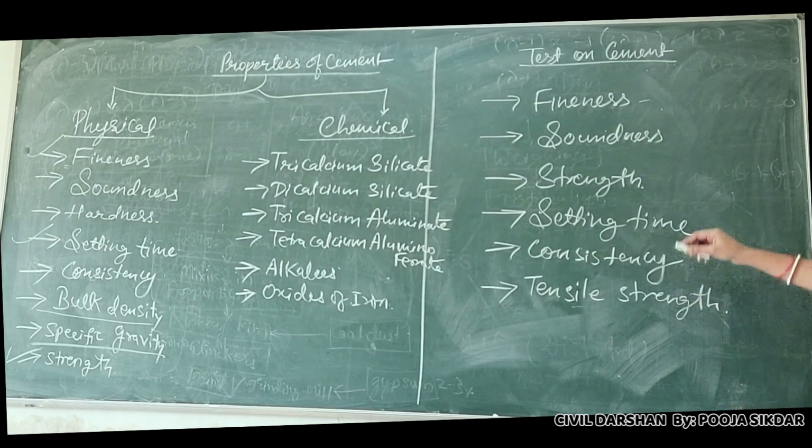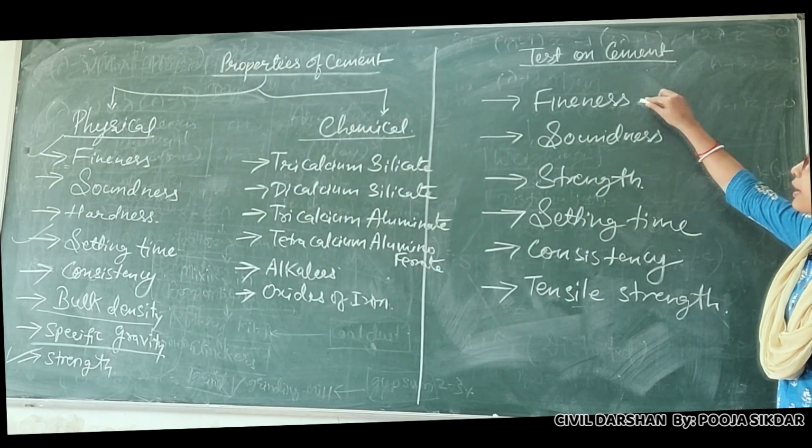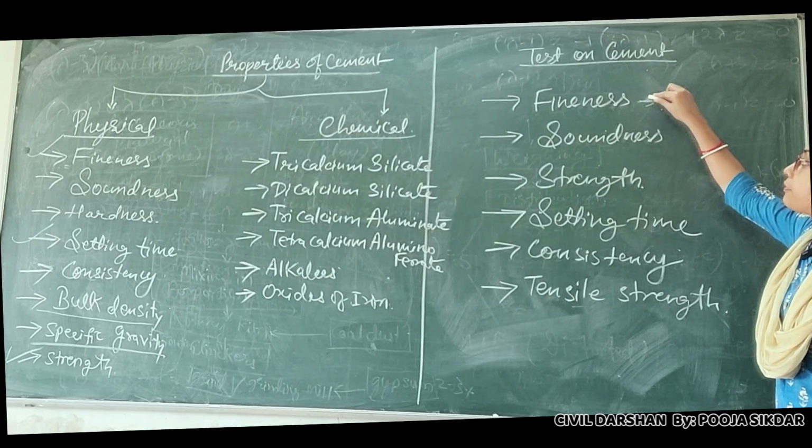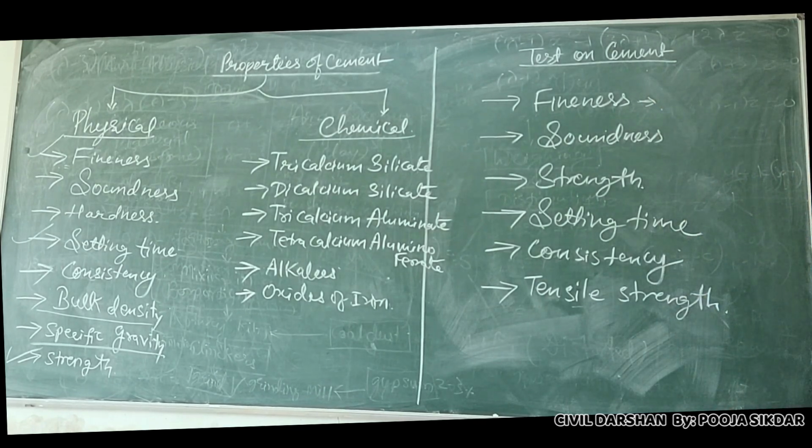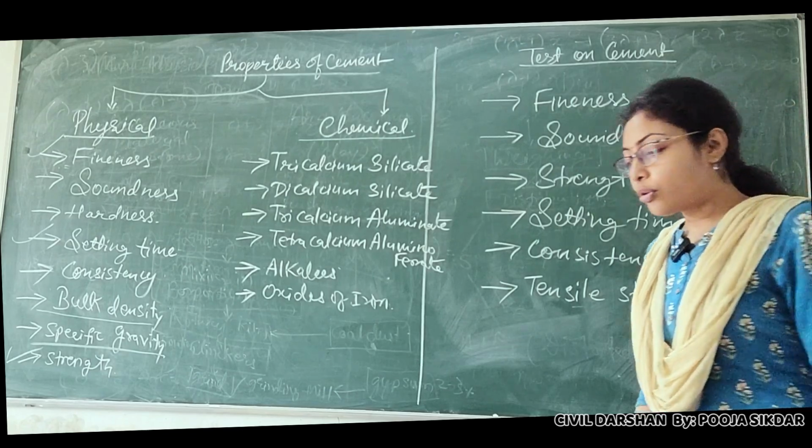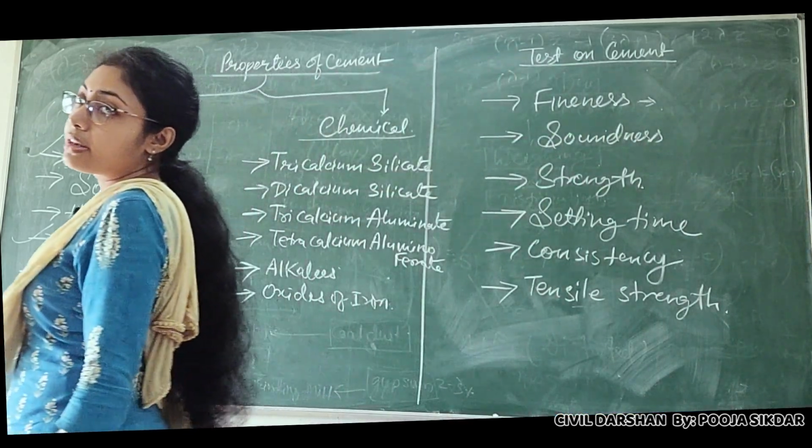Now why are we finding the fineness of cement? What will be the effect of fineness in the working process of the cement? The finer the content, the better your cement hydration will be. That means the heat of hydration or the hydration process will be better for a finer quality of cement.